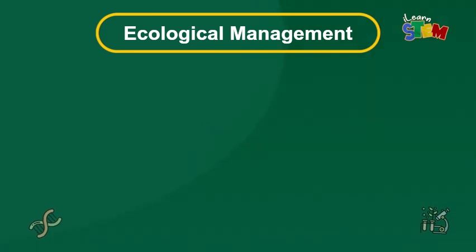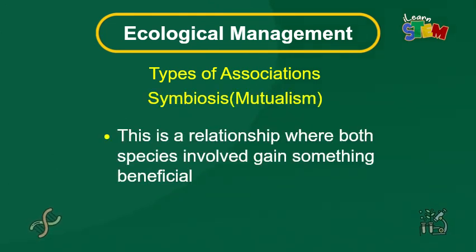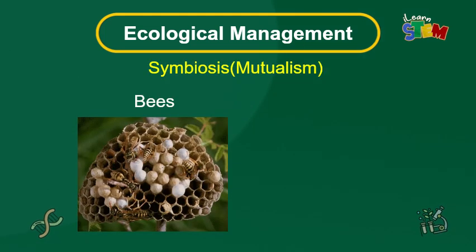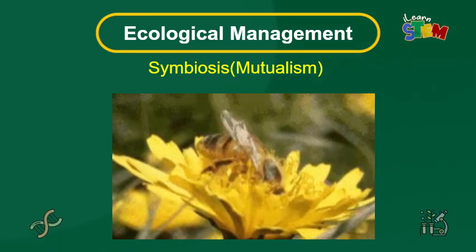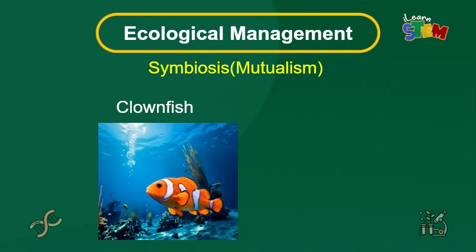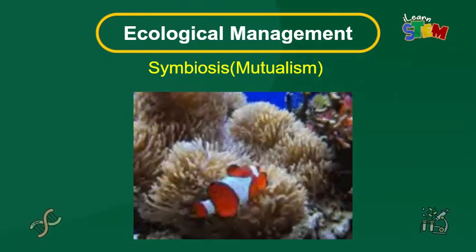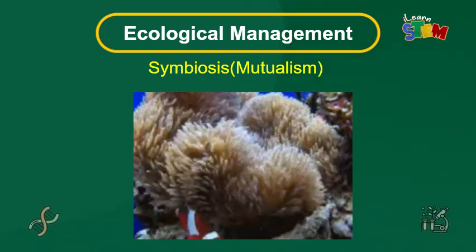Now, let's look at types of associations. They are symbiosis, also known as mutualism. This is a relationship where both species involved gain something beneficial. Examples are bees and flowers. Bees get nectar for food, while flowers are pollinated. You can also find this kind of association in clownfish and sea anemones. The clownfish gets protection from predators, and the sea anemone benefits from the clownfish's cleaning, which is eating leftover food